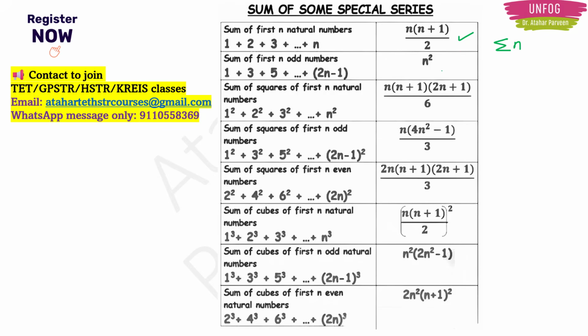Sum of n odd numbers, n square. Sum of squares of first n natural numbers, this is the formula. Sum of the squares of first n odd numbers, this is the formula. Sum of the squares of first n even numbers, this is the formula. Sum of cubes of first n natural numbers. Sum of cubes of first n odd natural numbers. Sum of cubes of first n even natural numbers.